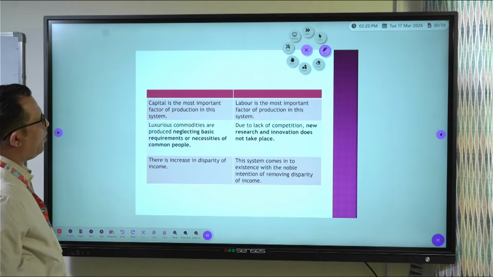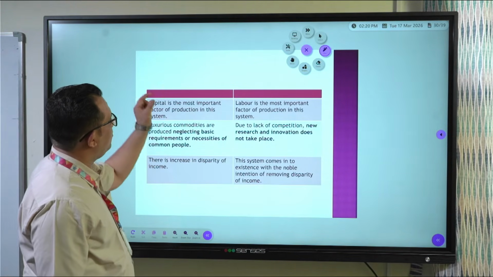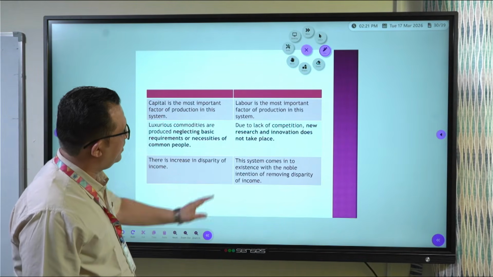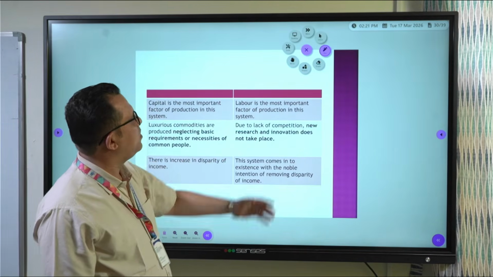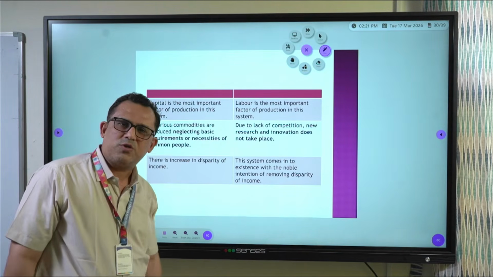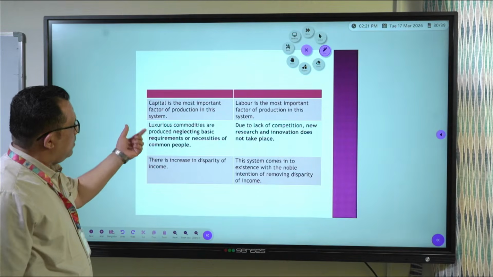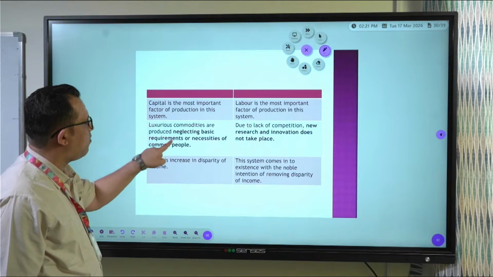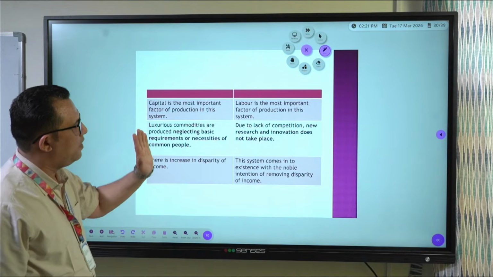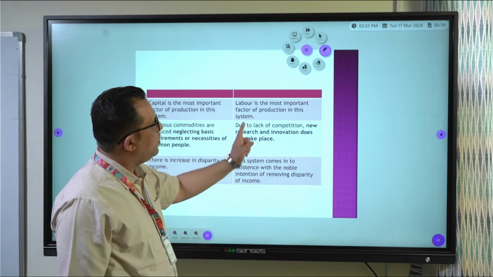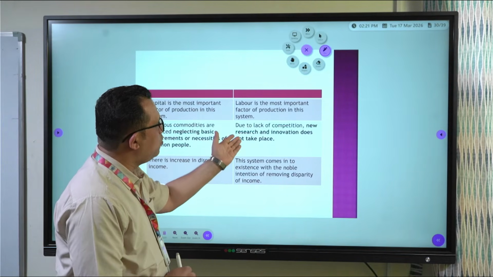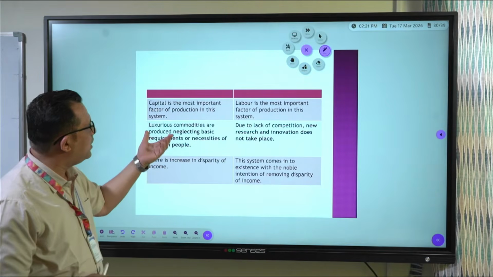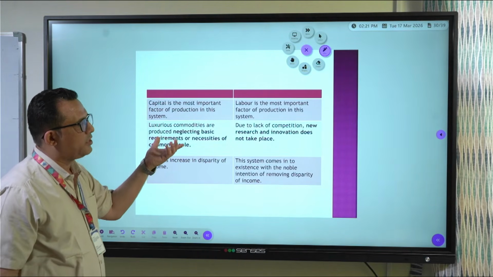Now there are some more points. In the market system, capital is the most important factor of production. In the socialist system, labor is the most important factor of production. In the market system, luxurious commodities are produced, neglecting the basic requirements or necessities of common people. Whereas in the socialist system, due to lack of competition, new research and innovation do not take place.